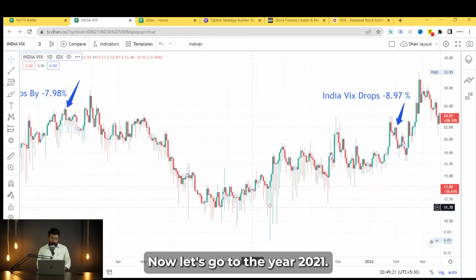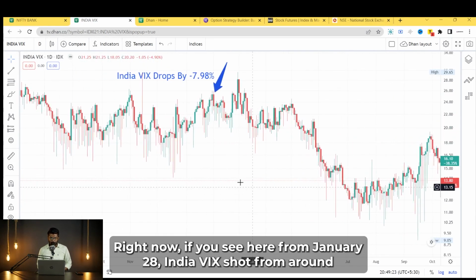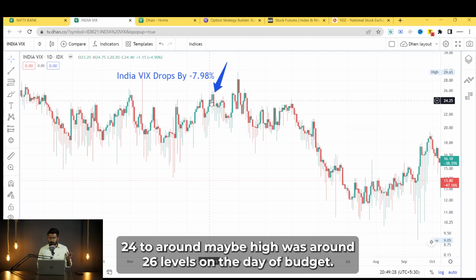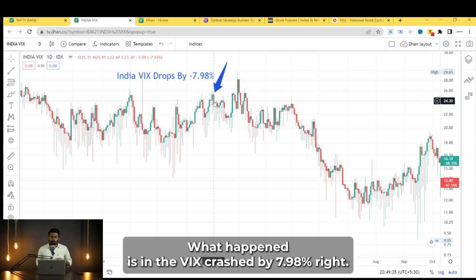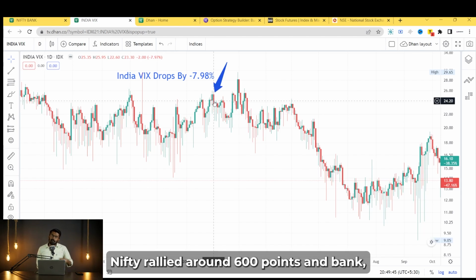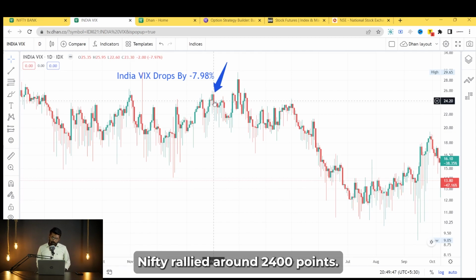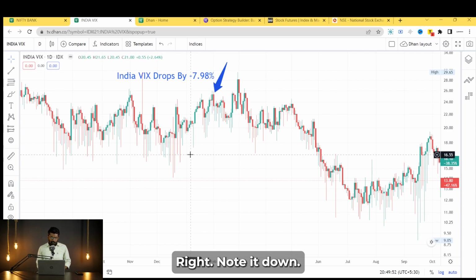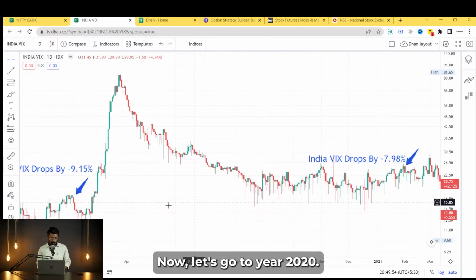Now let's go to the year 2021, right? If you see here, from January 28th, India VIX shot from around 24 to a high of around 26 levels. On the day of budget, that is February 1st, India VIX crashed by 7.98%, right? This was the year 2021. In the same year, Nifty rallied around 600 points and Bank Nifty rallied around 2400 points, right? Note it down. Now let's go to the year 2022.